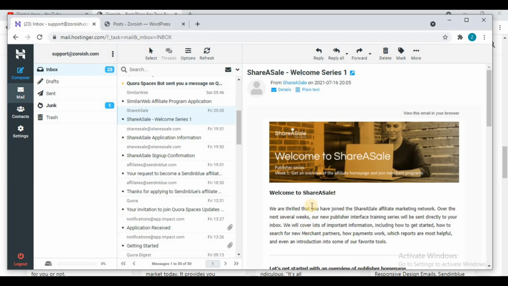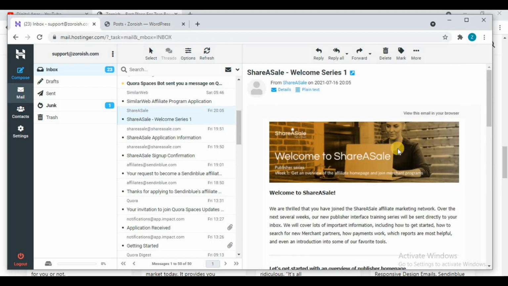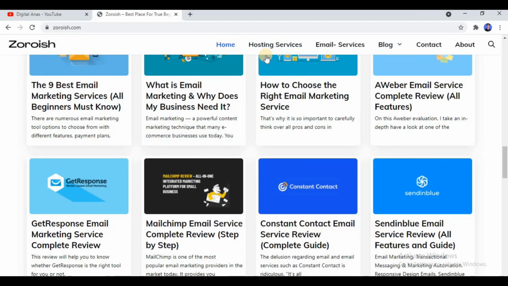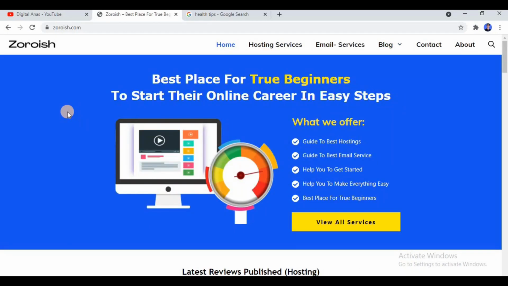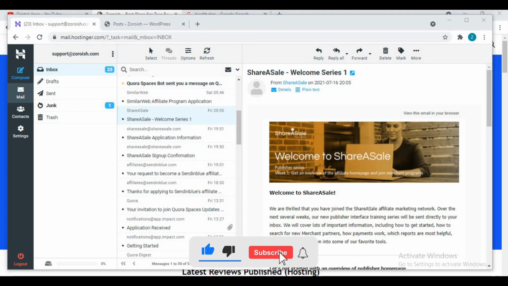So that you can get such an email. You have to wait at least 24 hours, because they say that within 24 to 40 hours they will email you. But luckily I got ShareSale approval within just 15 minutes by following this simple copy and paste method. It is this method that helped me get ShareSale approval within just 15 minutes. And it will also help you, believe me.